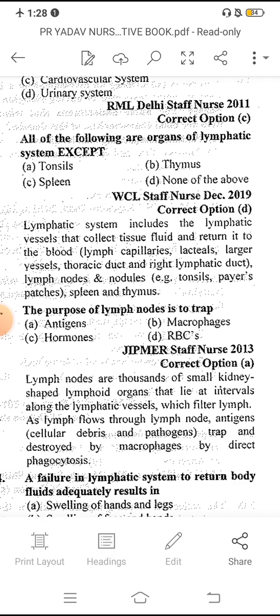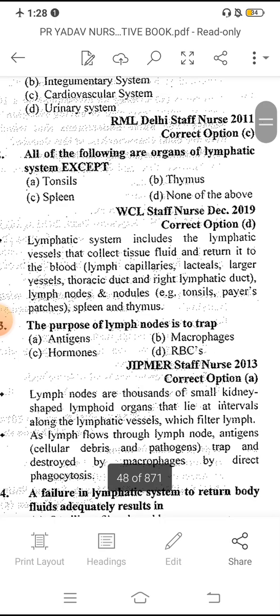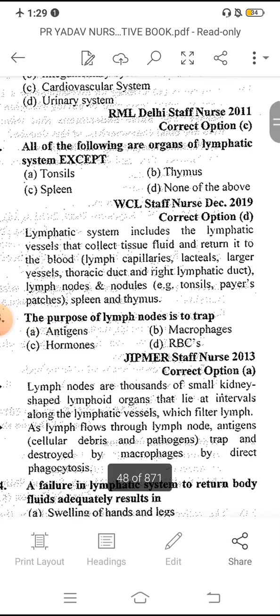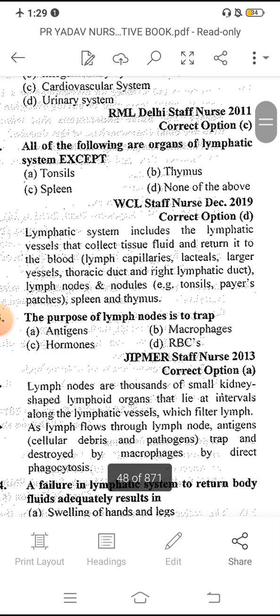Tonsils are in the lymphatic system, thymus is in the lymphatic system, spleen is in the lymphatic system, and also Peyer's patches. These are also present in the lymphatic system. So the answer is D, none of the above, because all the organs belong to the lymphatic system. Lymphatic system means lymphatic vessels that collect tissue fluid and return it to the blood, lymph nodes and nodules, spleen and thymus. It mainly includes these organs.